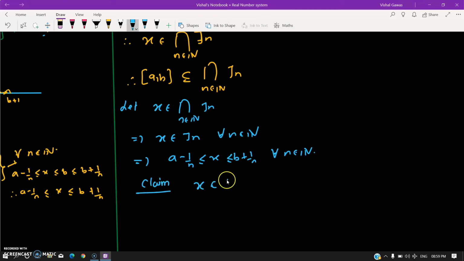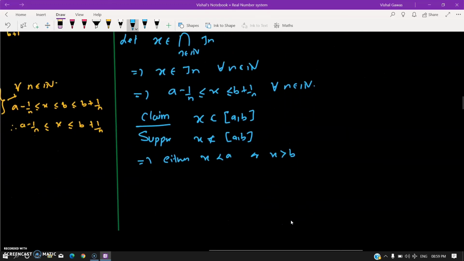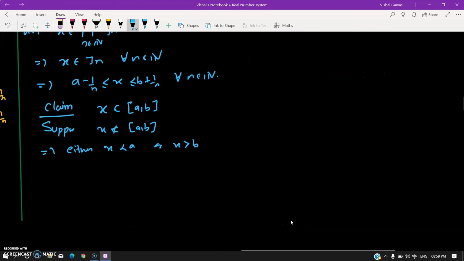My claim is x belongs to [a, b], right? Let us contradict this statement. Suppose x does not belong to [a, b]. If I draw it here somewhere, A is here, B is here. If it's not here, then it must be either here or here, right? So this implies either x is less than a or x is bigger than b. Both ways I will get a contradiction. Let's see how.